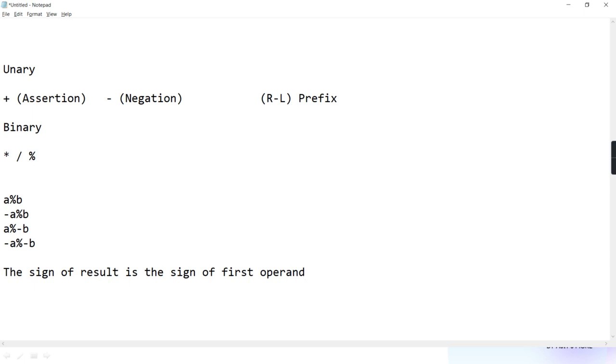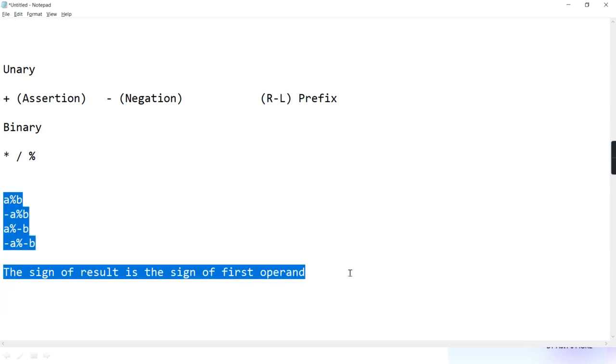Please understand. Don't try to apply this rule in Python, or don't try to apply the Python rule here. Python is having a different rule. Here the rule is that the sign of the result is the sign of the first operand. So whatever is the sign of the first operand, that it will give. Don't assume minus minus cancel and nothing like that. It takes the sign of the first operand and gives it. Okay.